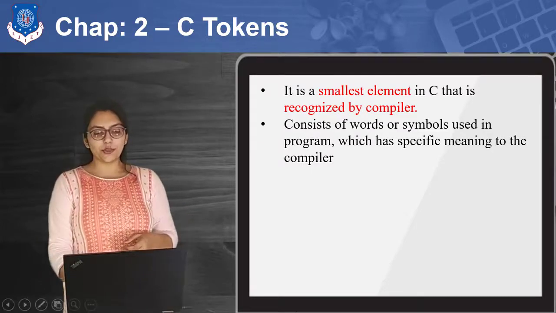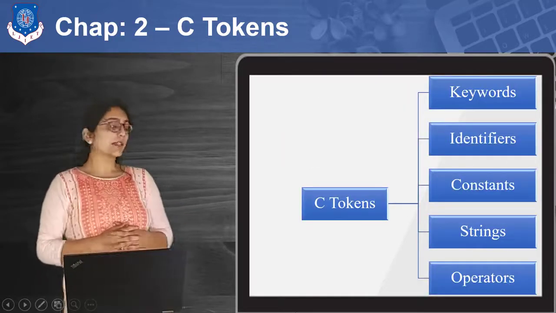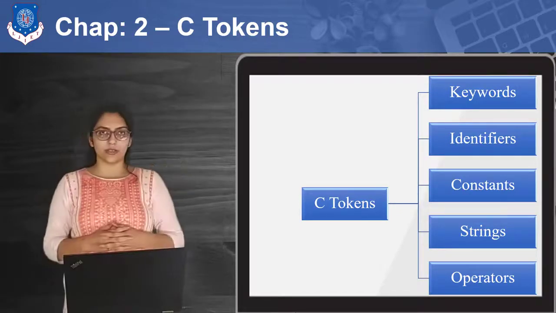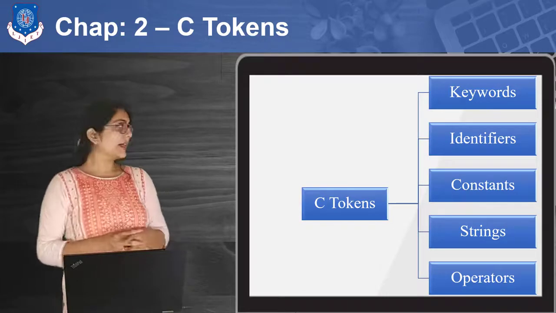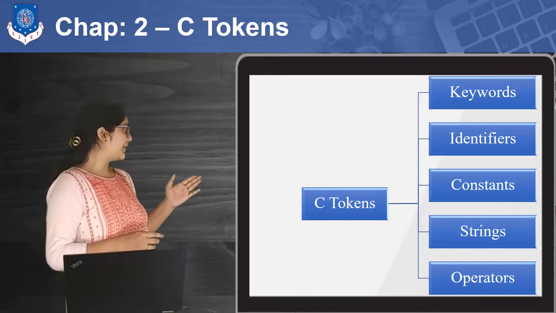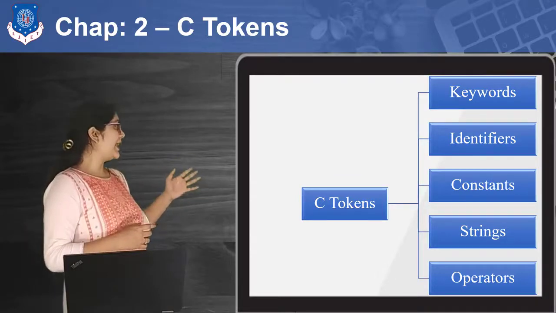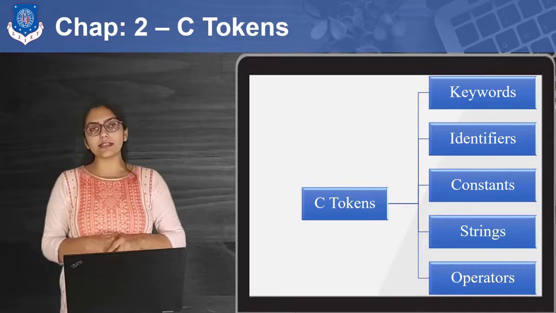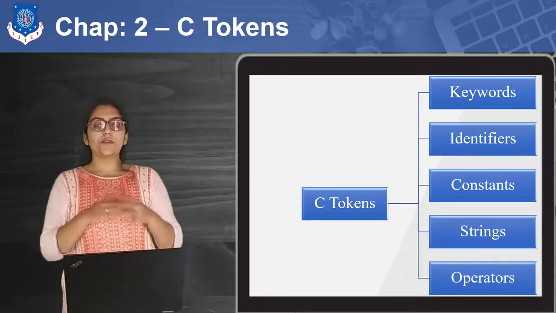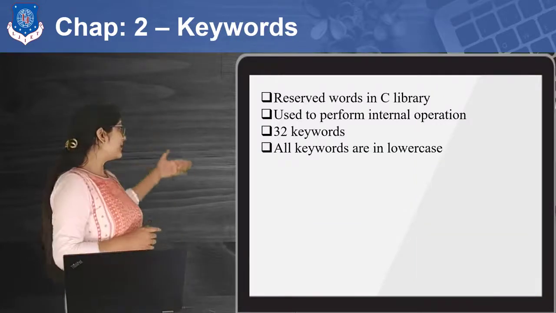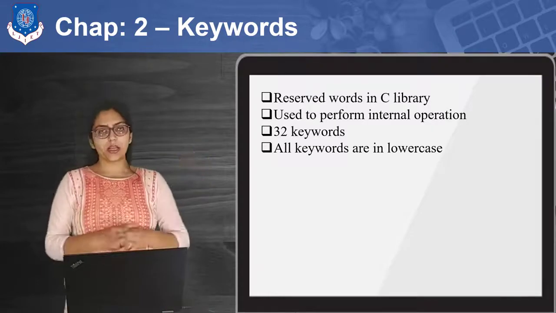First, let me show you how many types of C tokens there are. Basically, there are 5 types of C tokens. First is keywords, then identifiers, then you can see constants, strings, and last but not the least, operators. First of all, what exactly are keywords? You can see the definition and points over here.